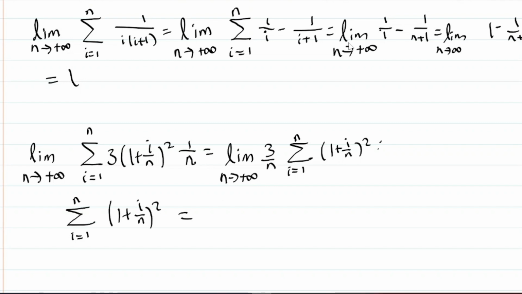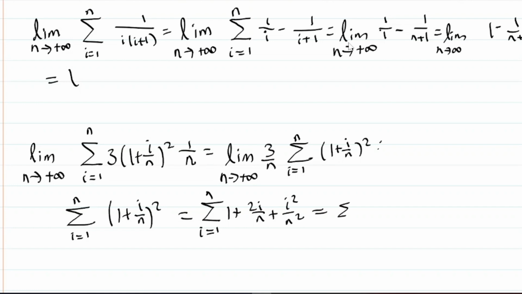Well, first, unfortunately, we can't use any smart properties. We're just going to expand it: 1 plus 2i over n plus i squared over n squared. And what is this sum? We're going to use linearity.